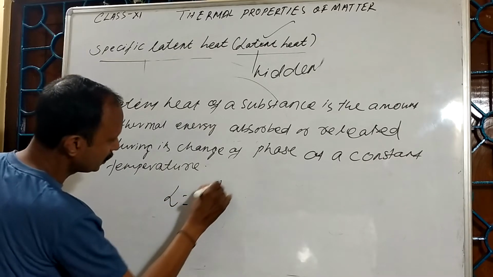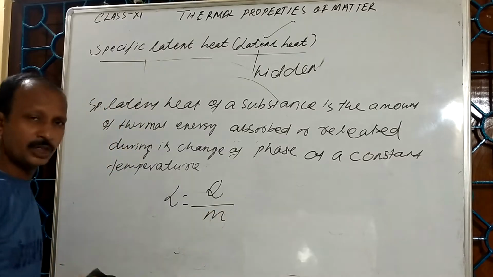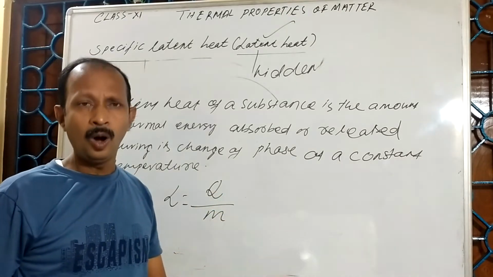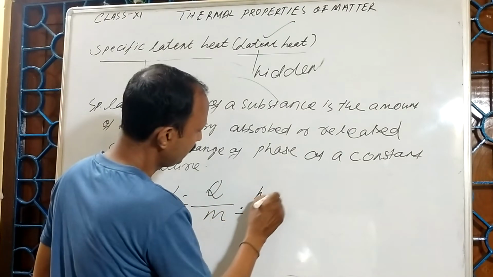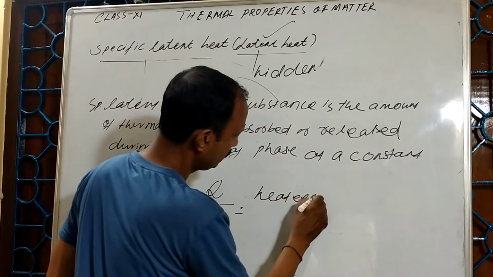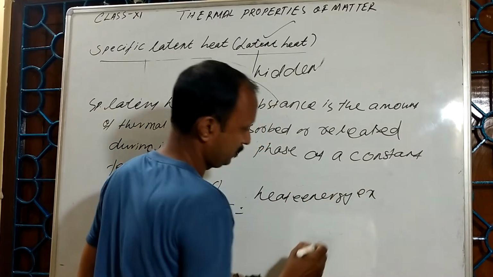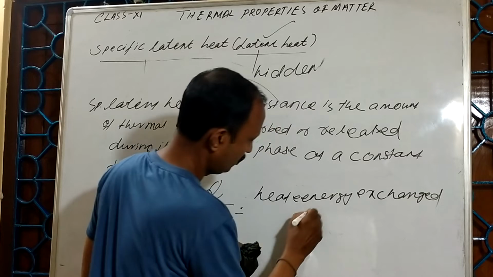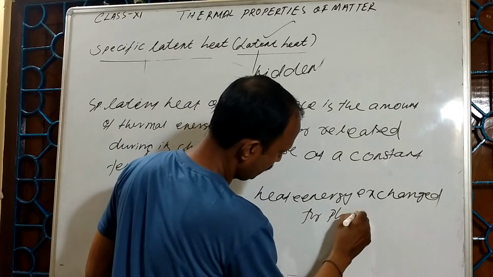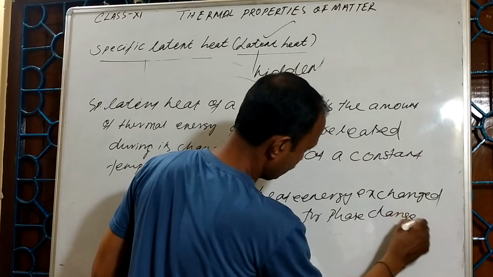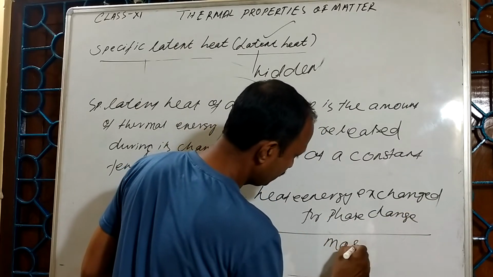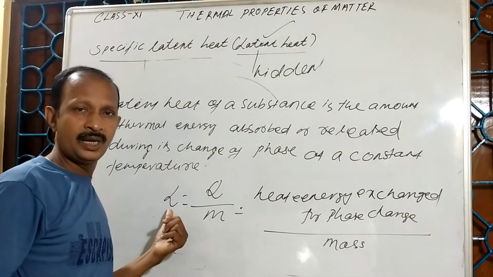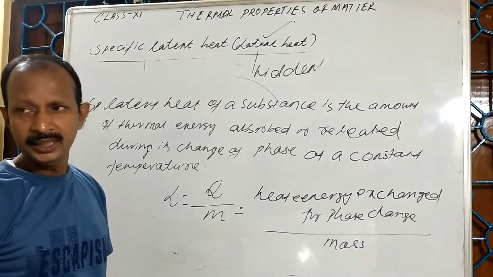latent heat is equal to Q upon M. Q is the amount of heat energy either absorbed or released, or I can say that heat energy exchanged for phase change, divided by mass of the substance. This is the specific latent heat or latent heat.